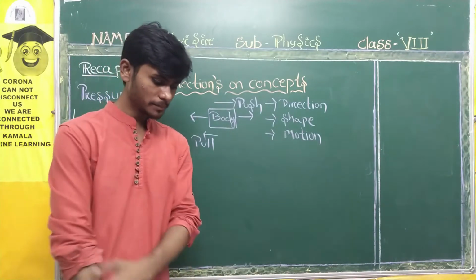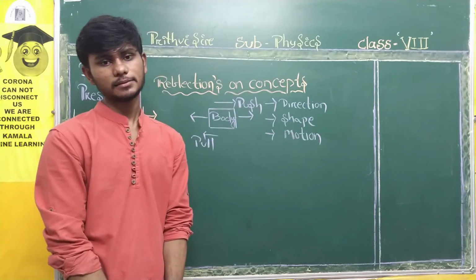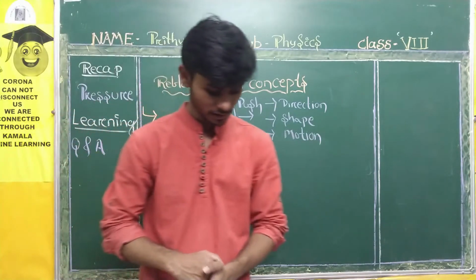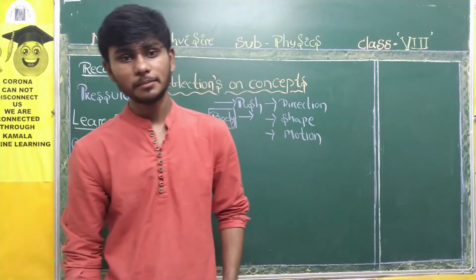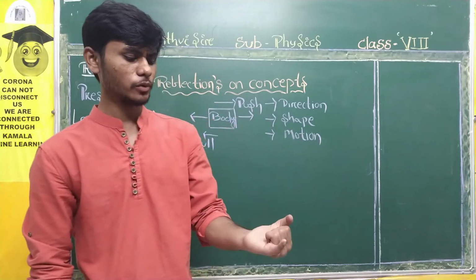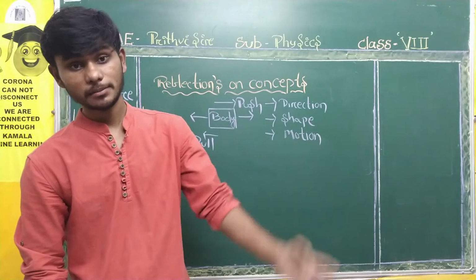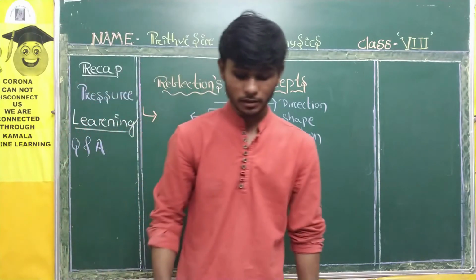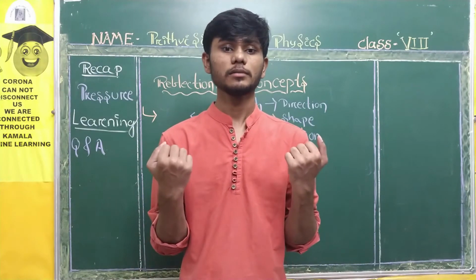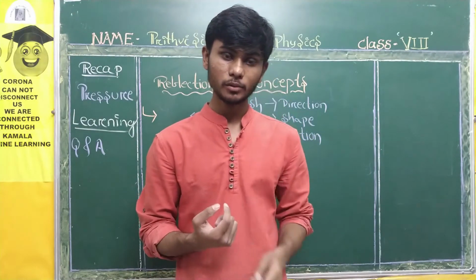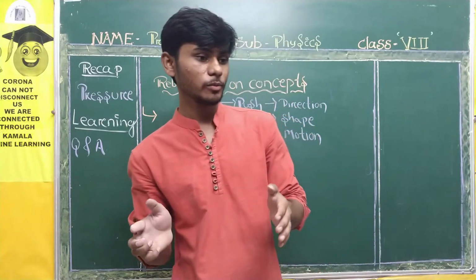Next, give two examples each for a contact force and a force at a distance. Contact force examples are frictional force, muscular force, normal force, as well as strain. Lots of examples are there. A bodybuilder lifts a barbell, right? That is your force of friction. One example. And the second example of contact force is when a bicycle is moving on the road.